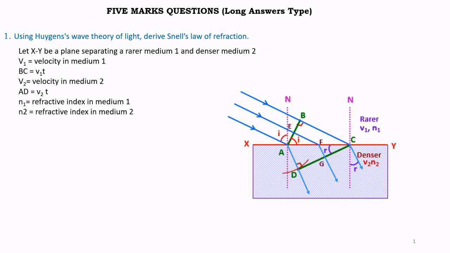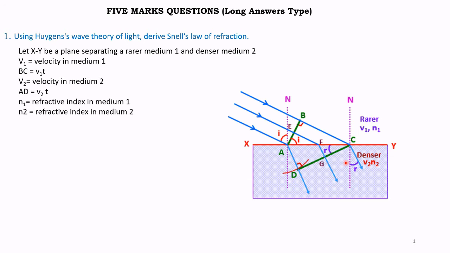Let XY be a surface separating a rarer medium 1 and a denser medium 2. The velocity in medium 1 is v1 and its refractive index is n1. The velocity in the denser medium is v2 and its refractive index is n2.